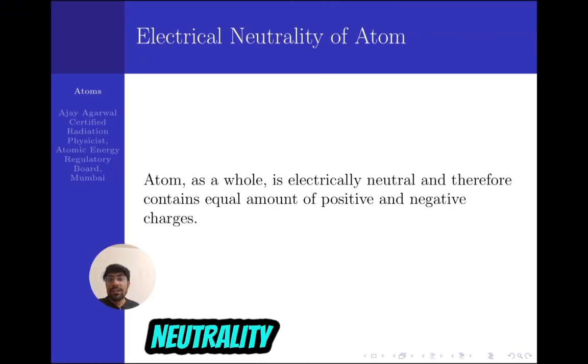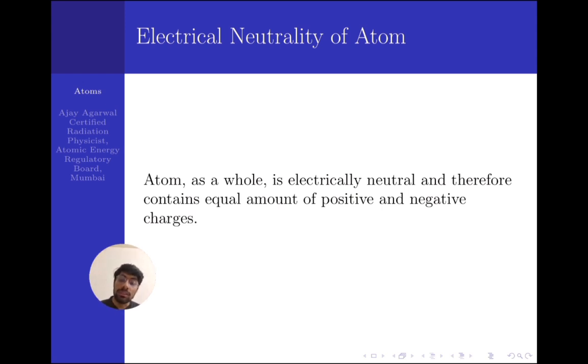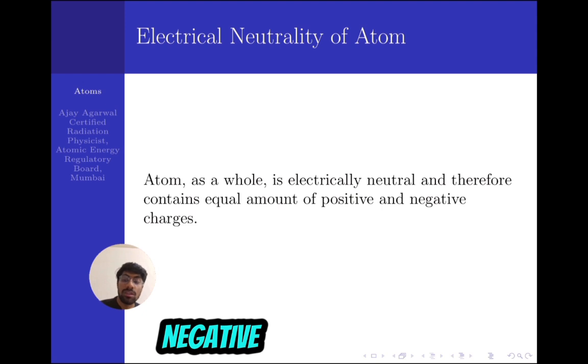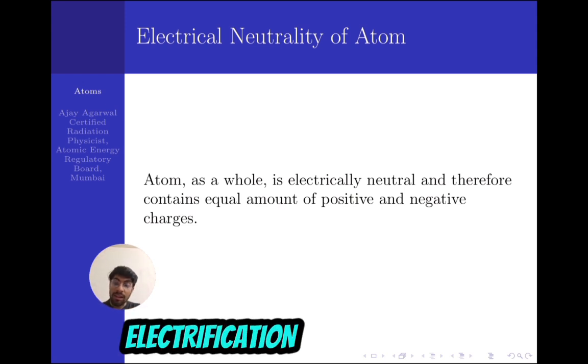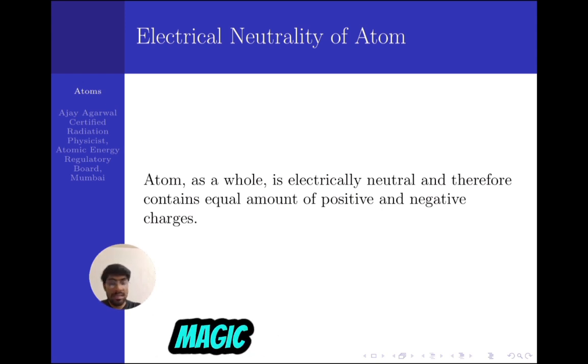So electrical neutrality of atom. Atom as a whole is electrically neutral. So it contains equal amount of positive and negative charge. Let me concretize this by giving a real life example. When you rub an object, for example a plastic scale, what happens is it starts attracting the pieces of paper. So the electrification has happened, something magic has happened.